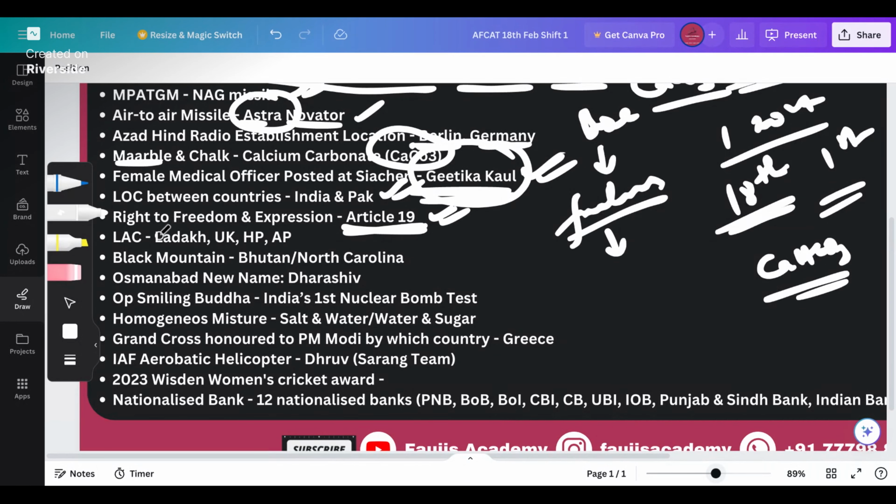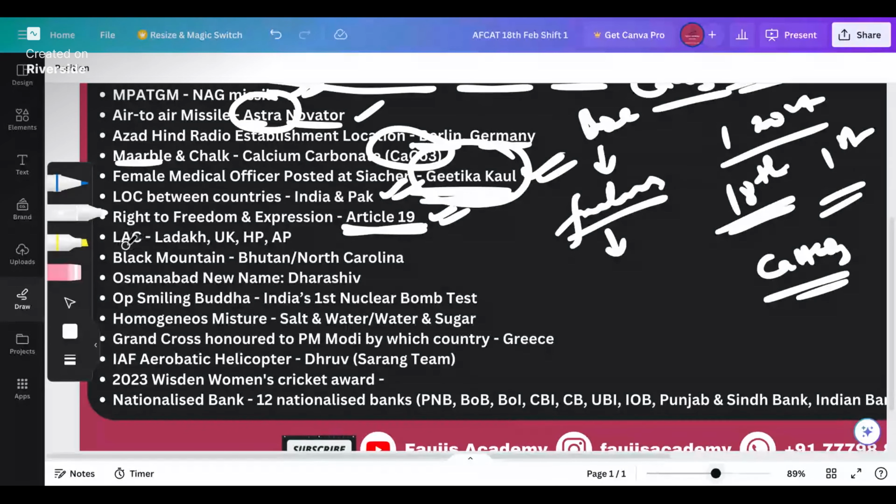So you would have to take right to freedom of expression. Which article lists the right to freedom of expression? It is enumerated in Article 19. Remember it that way as well, ladies and gentlemen.